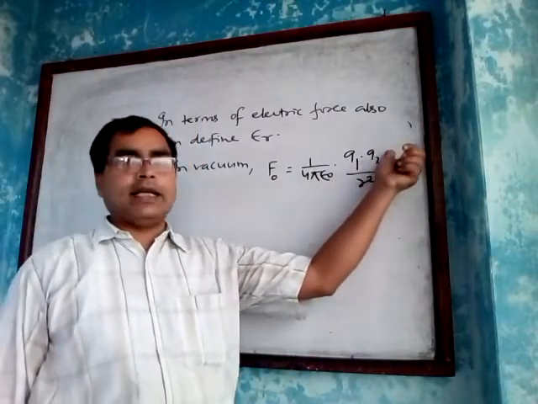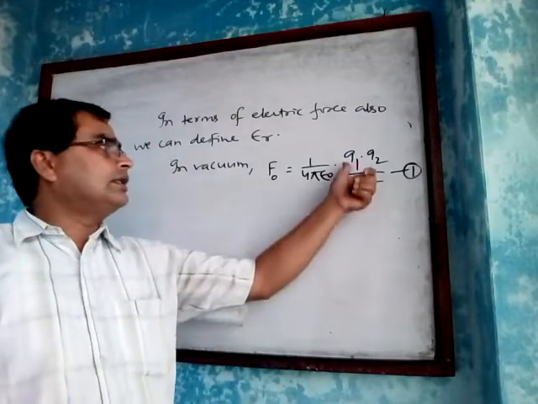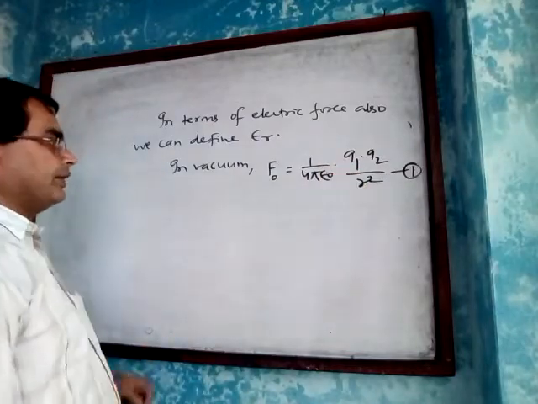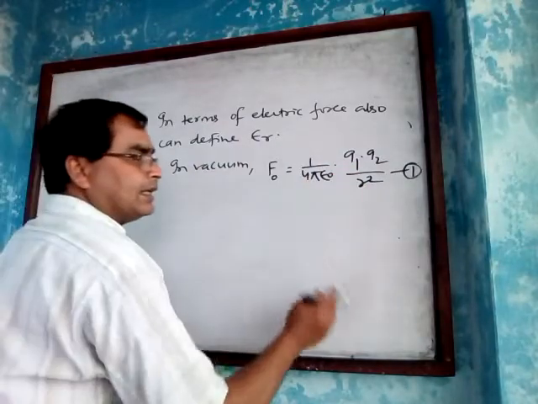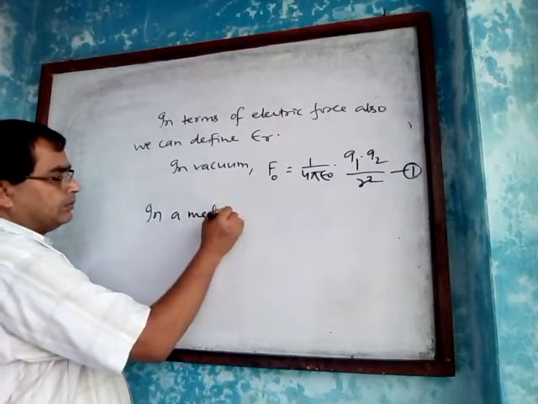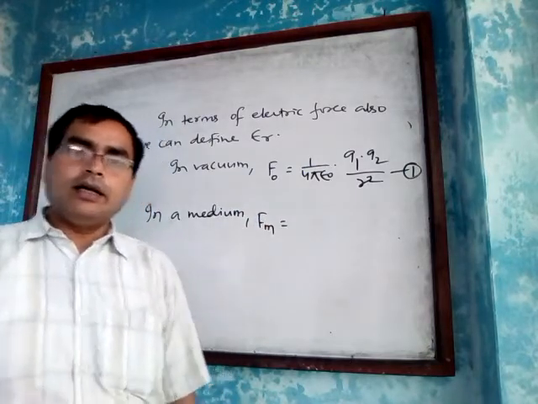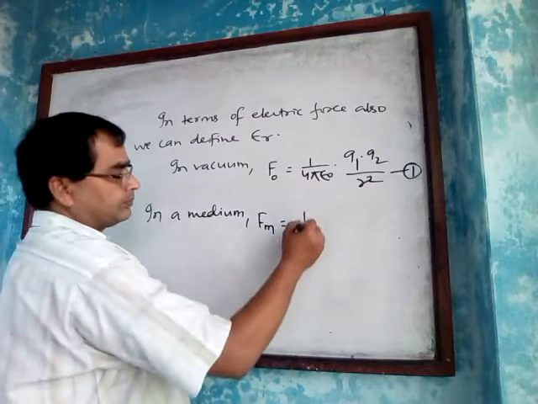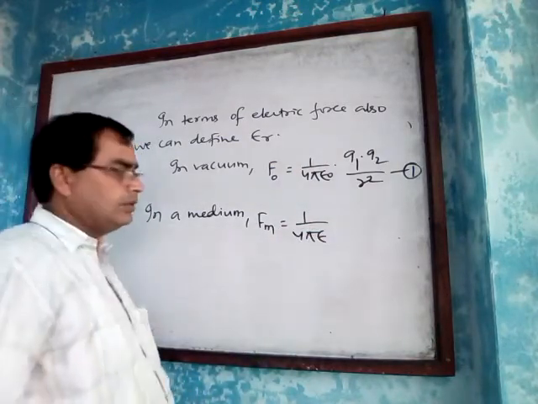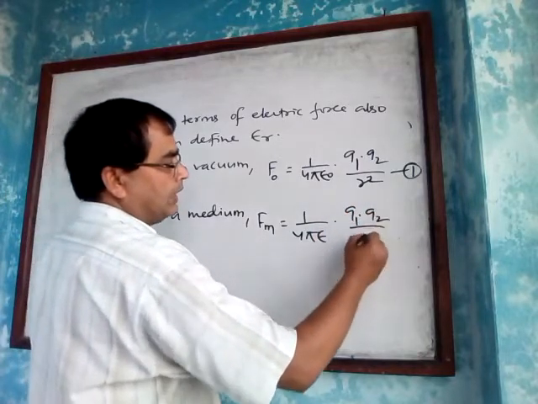These are two point charges situated at distance R apart. If the same charges are situated in a medium, the electric force Fm in that medium is given by 1 by 4 pi epsilon Q1 Q2 upon R square.